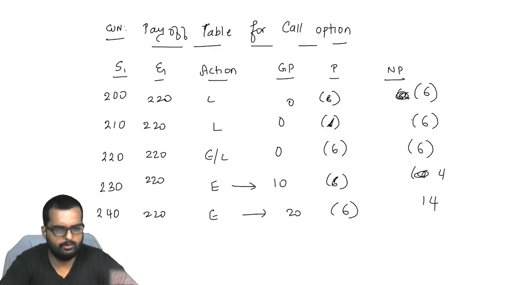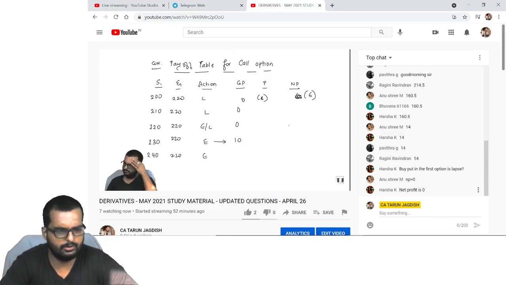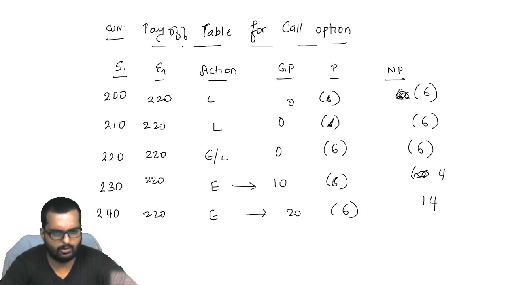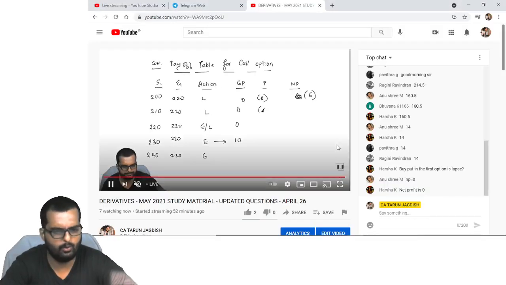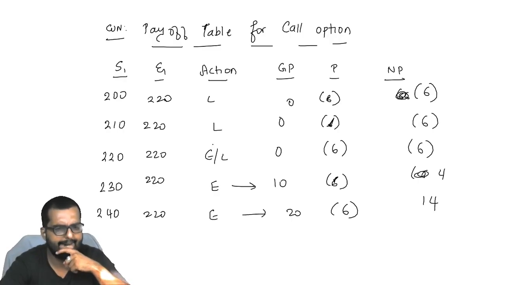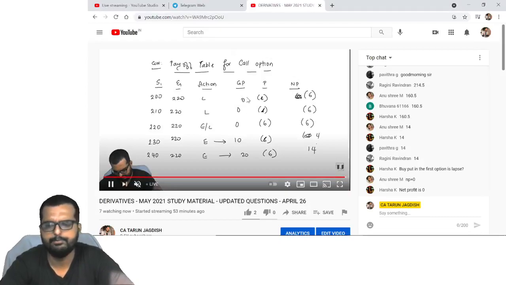Net profit is 0. For which one is the net profit 0, Anushri? Okay, the first one you're talking about, right? I believe I corrected that. No, 1 minute. Which one are you talking about, where the net profit is turning out to be 0? No, gross profit will be 0. We pay a premium, so my net profit will be minus 6, correct?